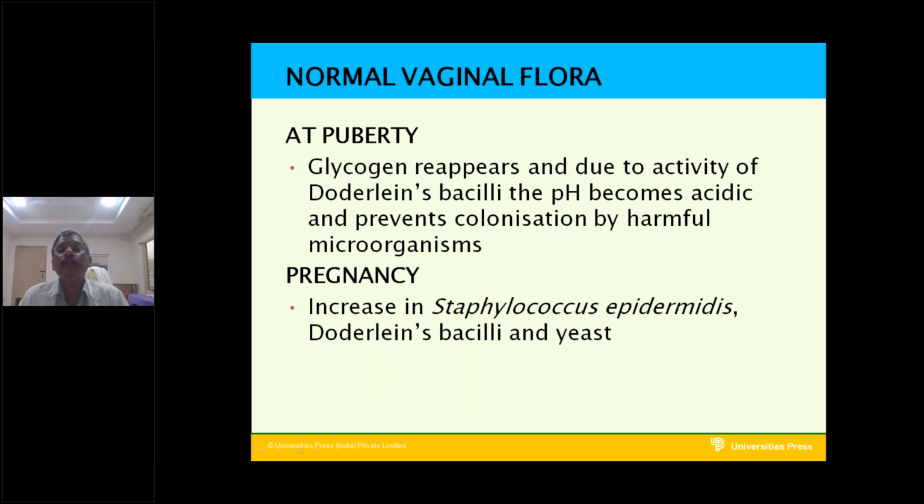And in the adult, at puberty, what is the normal flora? Glycogen reappears, and due to the activity of the Döderlein bacilli, the pH becomes acidic and prevents colonization by harmful microorganisms. At puberty, the Döderlein bacilli will come. In pregnancy, Staphylococcus epidermidis, Döderlein bacilli, and yeast increase. In pregnancy the lactobacilli are present, and Staphylococcus epidermidis is also present along with the lactobacillus or Döderlein bacilli, along with Candida, etc.